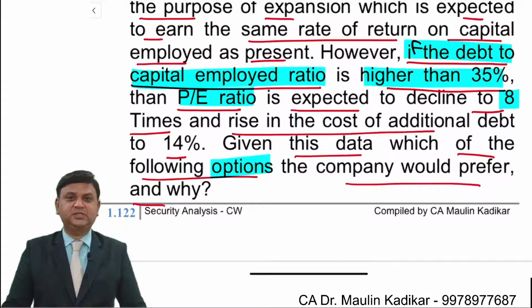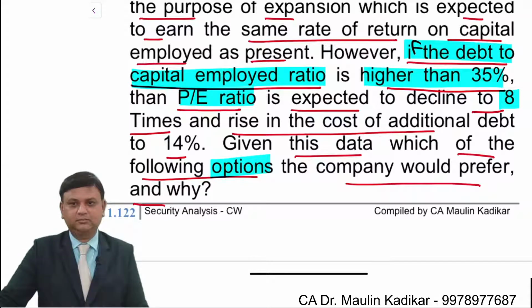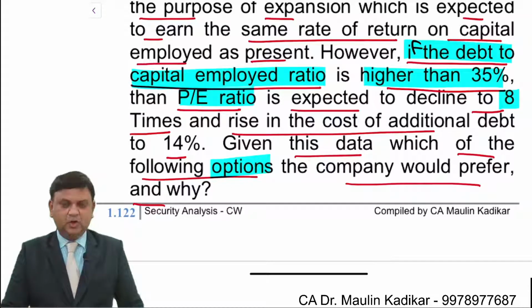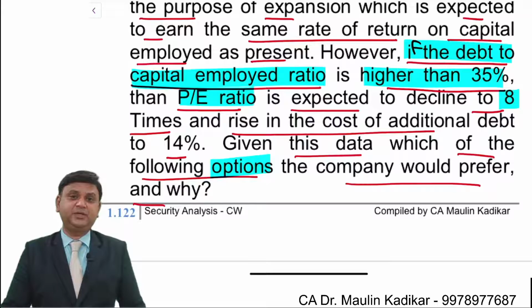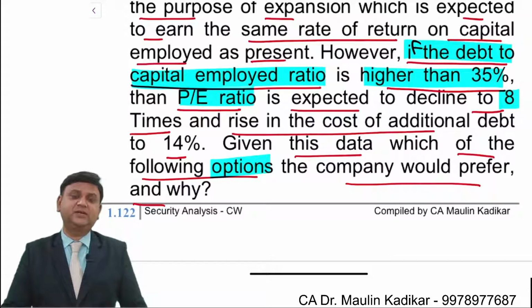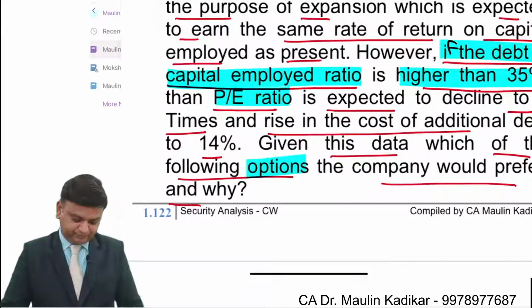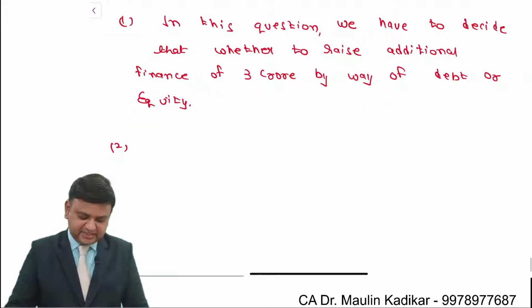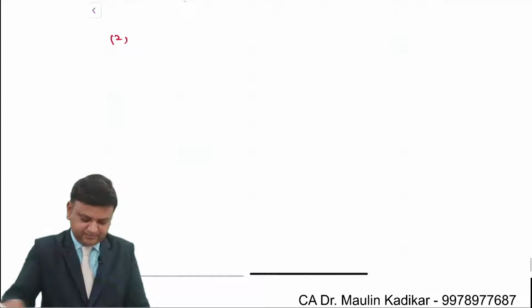It means we are required to make the calculation of market price of the equity share for both the options, because only then will we be able to use the information about the price earning ratio.